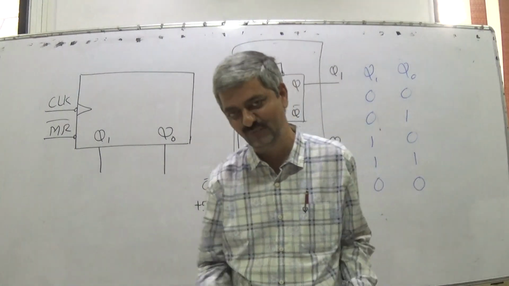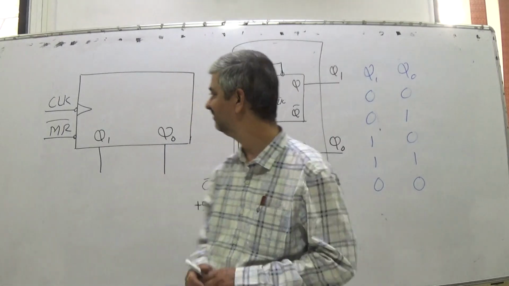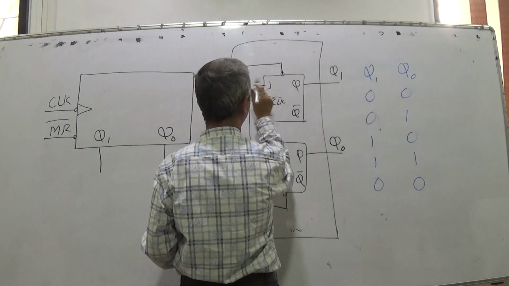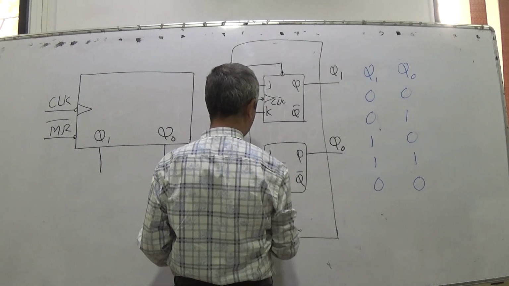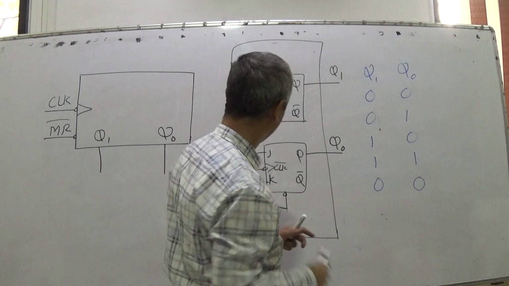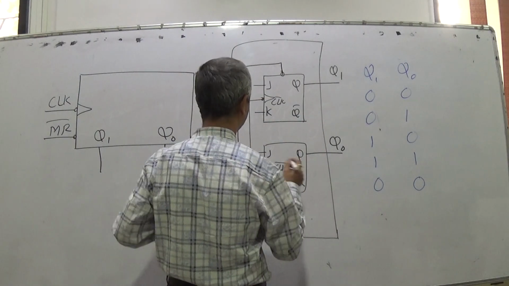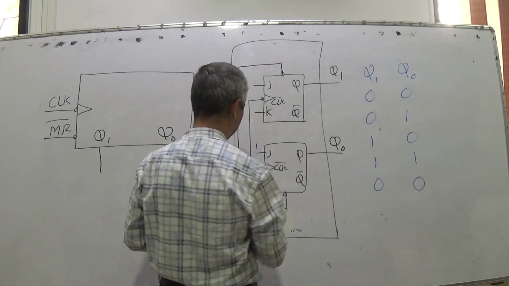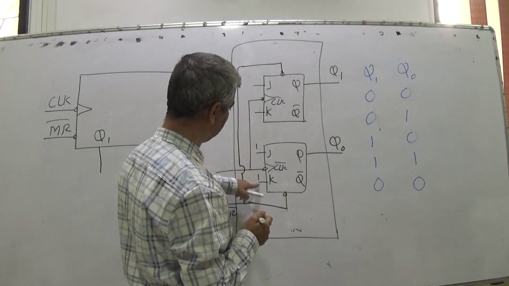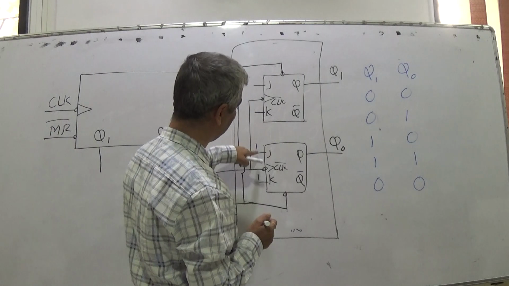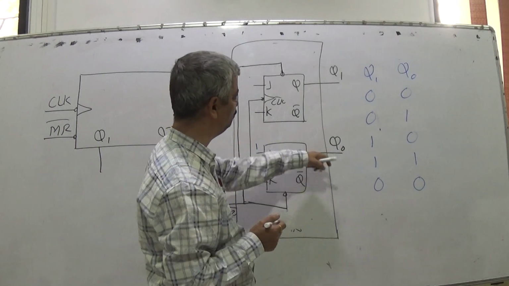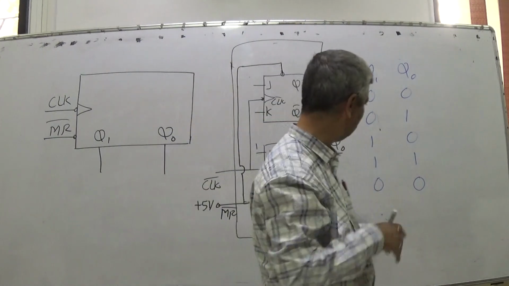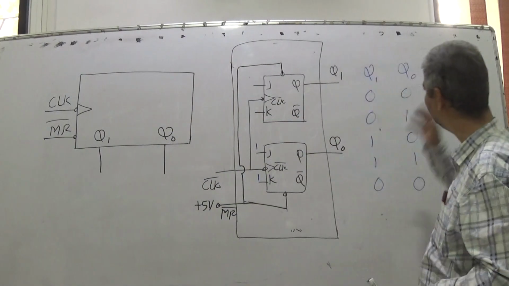So what is the simple way with which I can make it? I will keep this J and K at 1. So this is Q0, with J and K at 1, 1. This input I will call 1 and 1. So this is input J0, K0 I can say. Input J0 is 1, K0 is 1. So Q0 will always toggle. What about Q1?